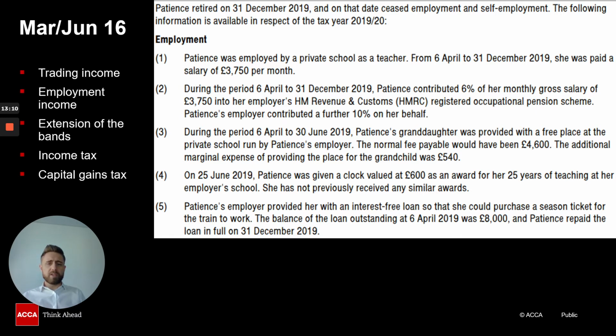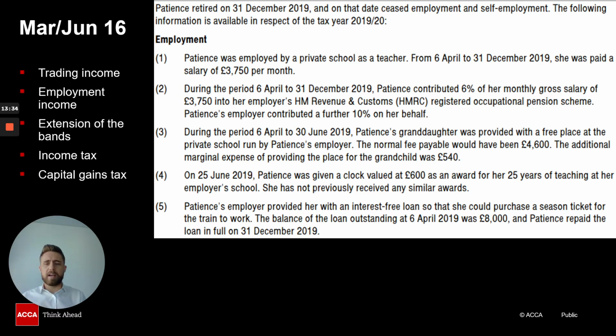So from this, you can see that there are many different things going on at one time, but the whole point is they come together at the end. So the best way to approach a question like this is deal with each different type of income separately. So what you would do is you would deal with your trading income first.